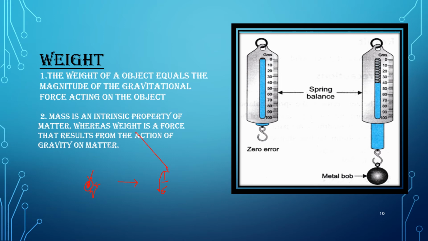So if you just take an example of 1/6, this means the moon pulls all objects with a lesser force. The mass of an object will be the same. If you just take the example of a human being, the mass will be the same, but the pull from the moon is less because of that. If your weight is 36 kgs on the earth, and if you go on the moon it will be only 6 kgs because the gravitational force on the moon is very less.